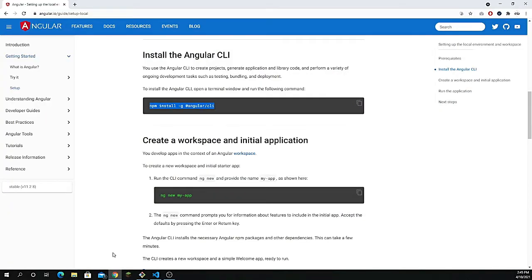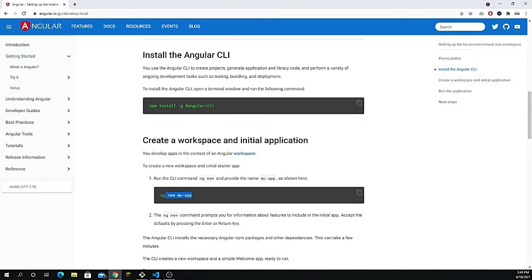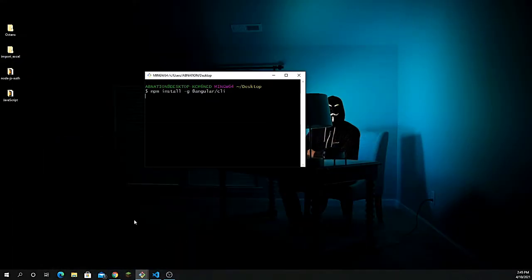Just copy that from here and paste it right here, and this is going to install the Angular CLI globally. The second step is to simply type ng new and the name of the application, right? The ng means Angular, and make sure you have your Node installed as explained. If you have any confusion while installing, it's all very basic. I hope this is going to take a few minutes or so.